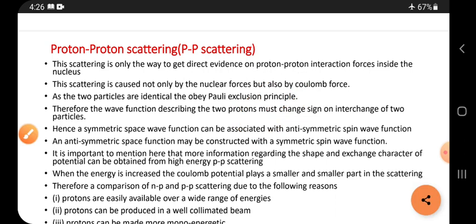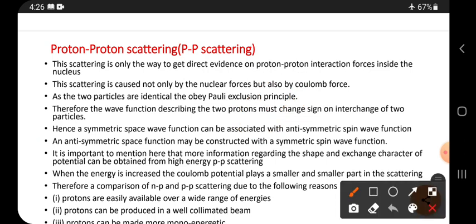Next, therefore the wave function describing the two protons must change sign on interchange of the two particles. Hence, a symmetric space wave function can be associated with an antisymmetric spin wave function.